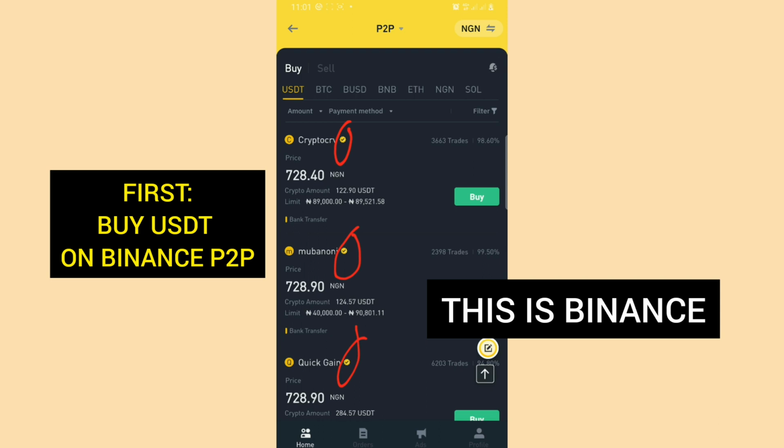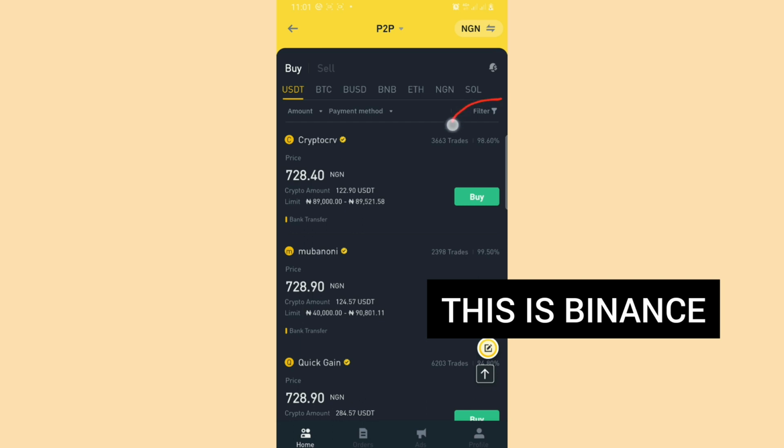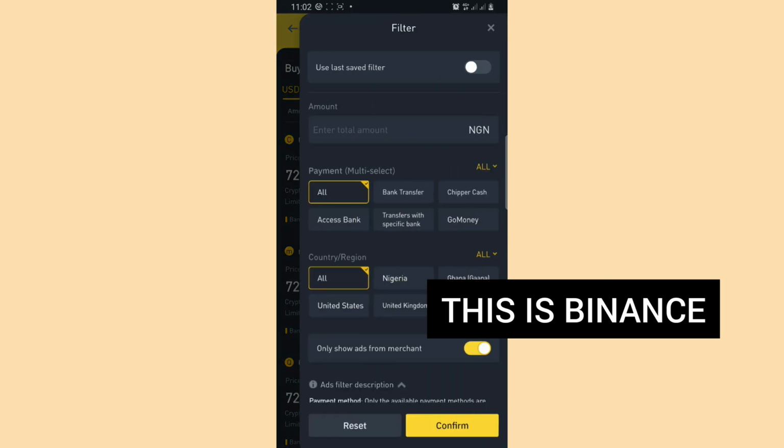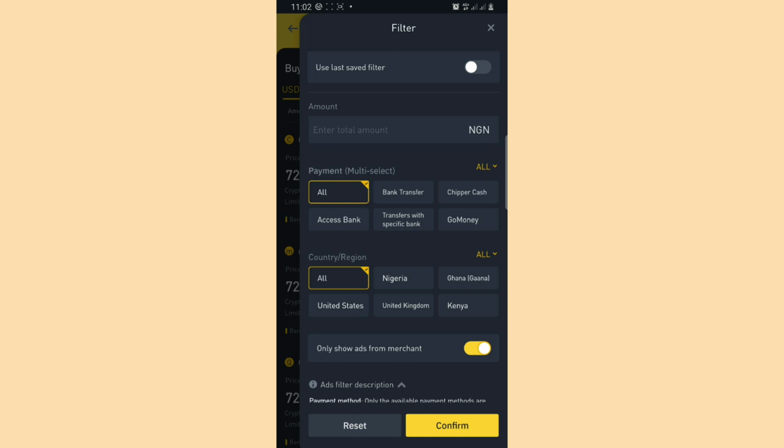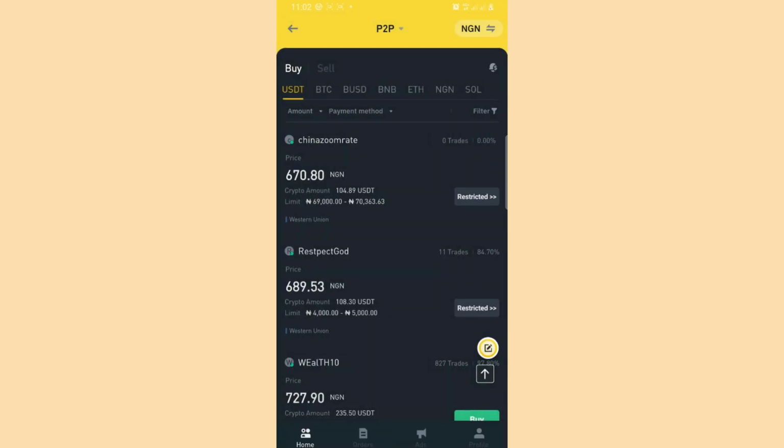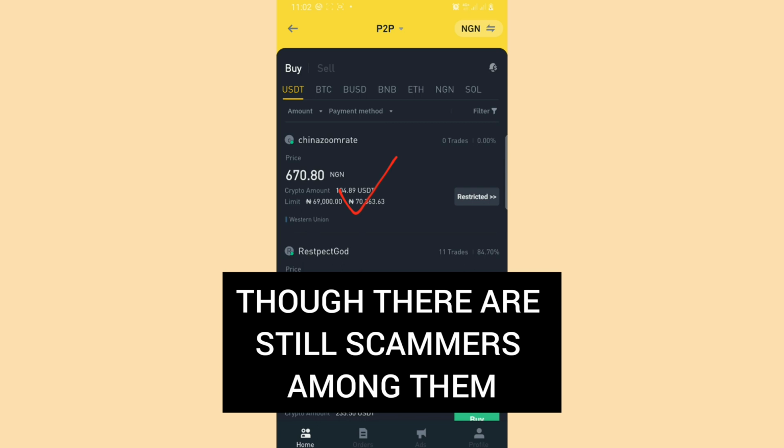So you can just go to your filter here. You can see the filter option here. Once you tap on the filter option, you go down. You can see that it is on "only show ads from merchants", but I want to see ads from other people too. So I go and turn off this option. Once you turn off that option, you go to confirm. Once you confirm it, you will be able to see ads from other people without that yellow indication. You can see that these people here don't have that yellow badge, but they are also legit.